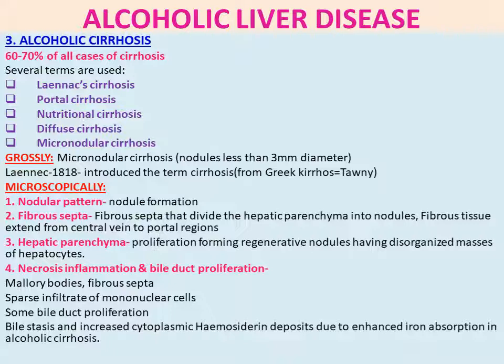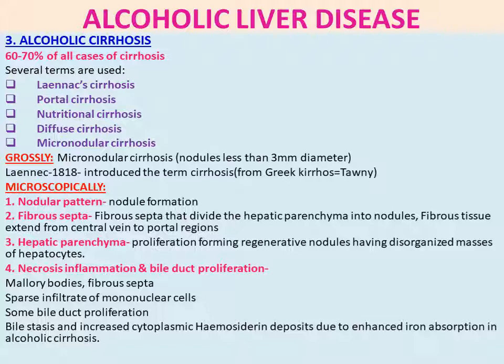Grossly and microscopically, what is the difference? Grossly, micronodular cirrhosis has nodules less than 3 mm in diameter. This is also called Laennec cirrhosis. Why? Laennec, a scientist, introduced the term cirrhosis in 1818. So the term cirrhosis was introduced by Laennec, and it is called Laennec cirrhosis. Cirrhosis is derived from the Greek word kirrhos, tawny, T-A-W-N-Y, meaning yellowish.